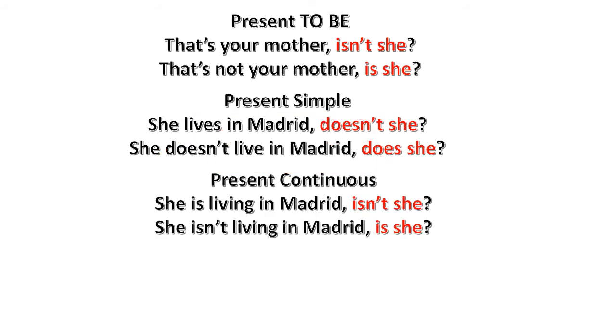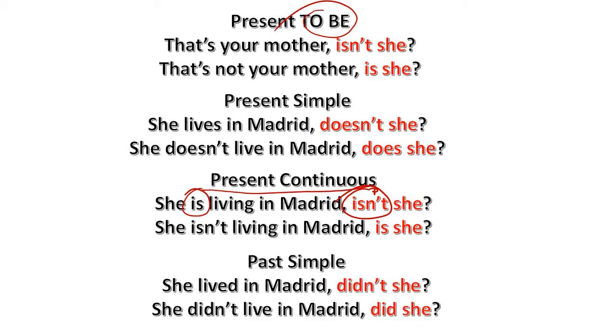Let's see the present continuous, which, by the way, is exactly the same as the verb to be. She's living in Madrid, isn't she? Ella está viviendo en Madrid, ¿verdad? So this is the first word we find as a verb, and we have to write it down in a negative form. Past simple. She lived in Madrid, didn't she?